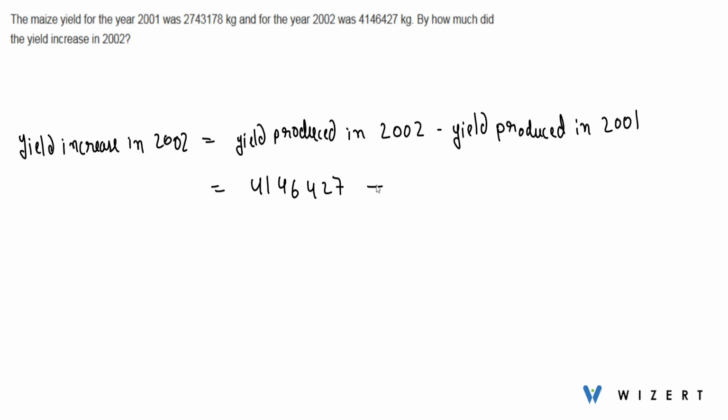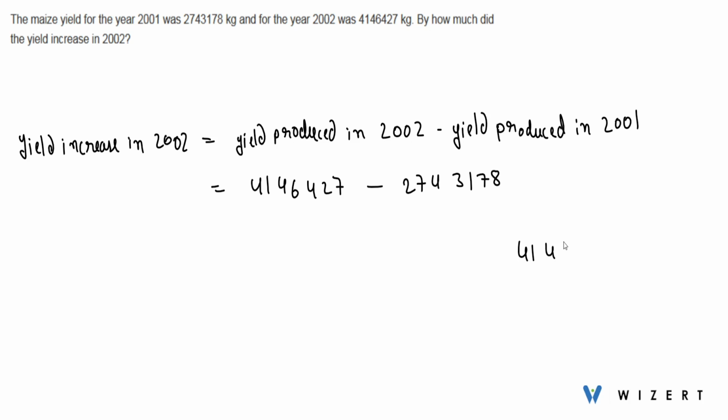So the yield of 2002 was 4146427 kgs and the yield of 2001 is 2743178 kgs. Okay, now let's carry out the calculation.